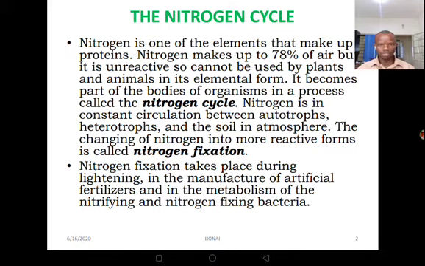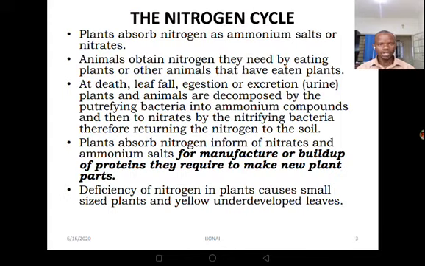Nitrogen fixation takes place in lightning. Do you know lightning? This happens when it is almost raining or during the time when it is raining. It also takes place in the metabolism of nitrifying and nitrogen fixing bacteria. Now let's go to the real nitrogen cycle. But before we go to the nitrogen cycle, we have to know some facts. Do you know that plants absorb nitrogen as ammonium salts or nitrates?